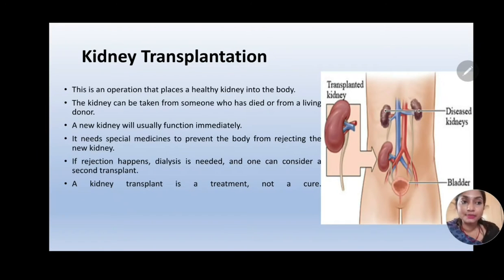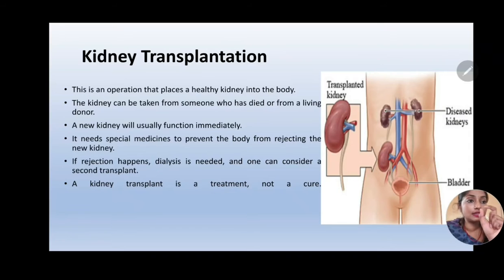Kidney transplantation is basically an operation that places a healthy kidney into the body. As you can see in the image, a healthy kidney from a donor, or it can even be taken from a living person, because a person has a pair of kidneys, which means two kidneys are present. So even if a living person gives one kidney, he still has another kidney to survive. So it can be taken from a living donor also. In most cases it is taken from a live donor.